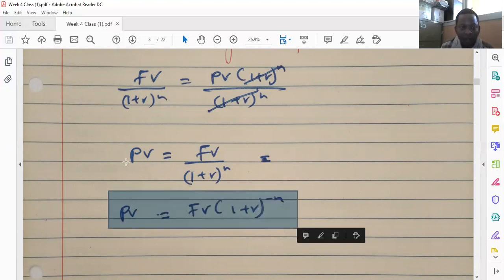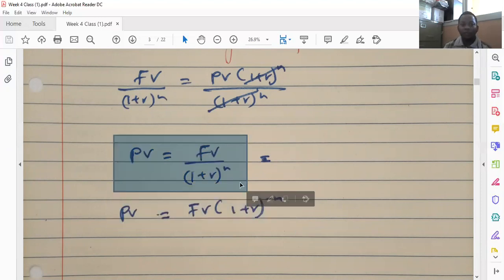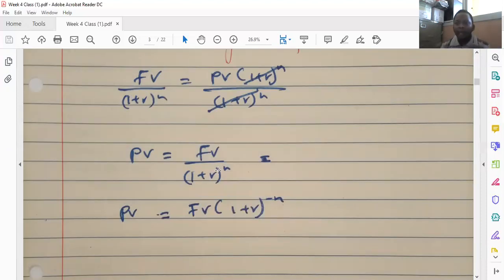So this formula is the same as this formula. When you divide something by another thing raised to the power of n, that will be the same as multiplying by that thing raised to the power of negative n. I hope we're in agreement.